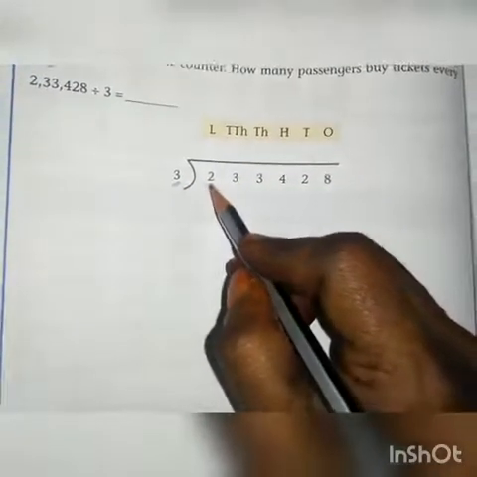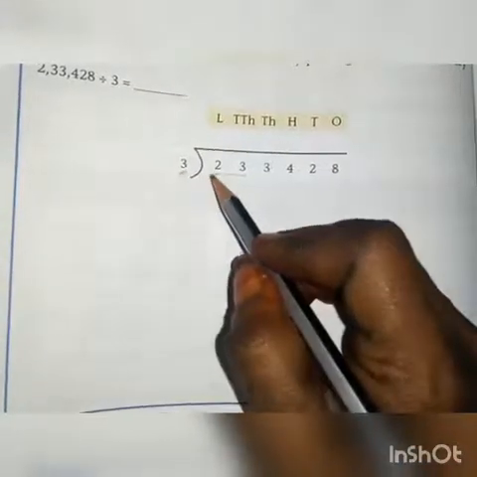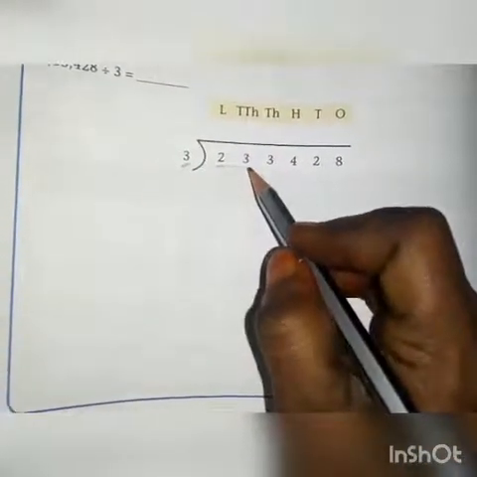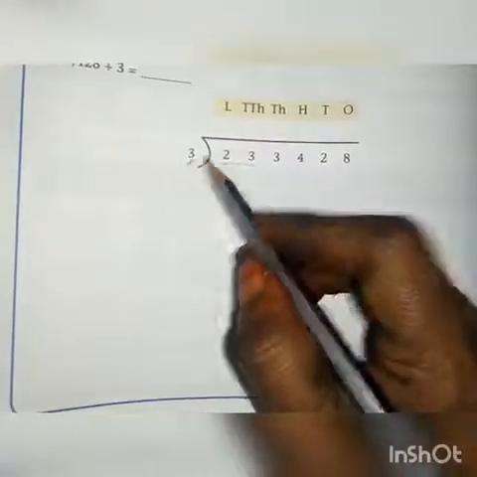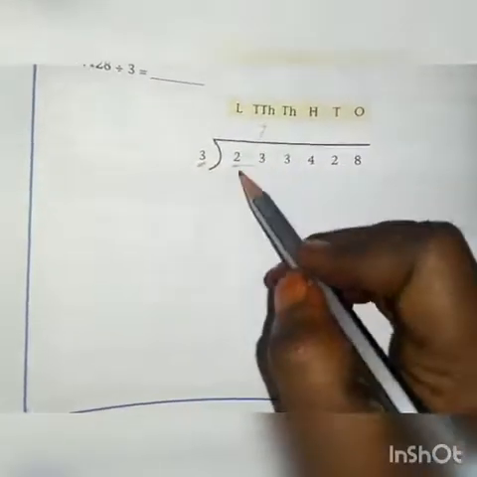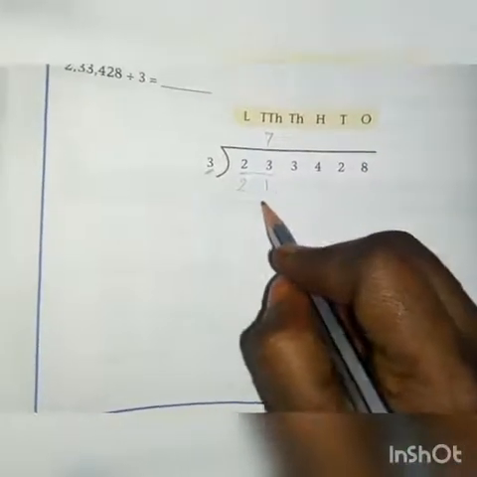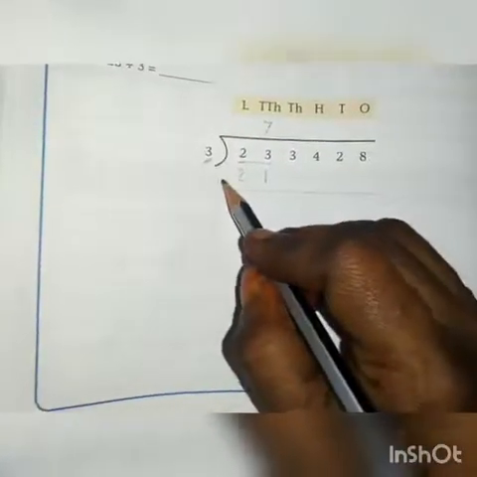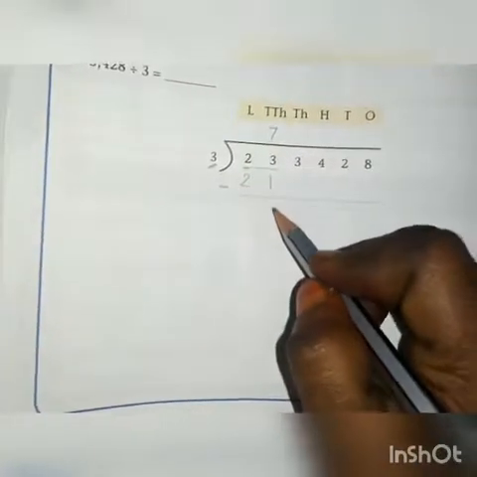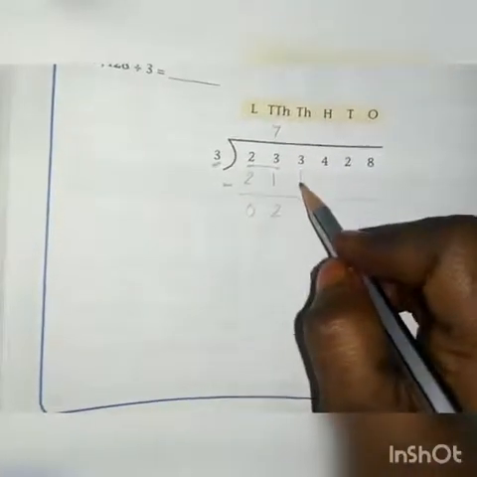Now we have to take 2 digits. If it is smaller than the divisor, then we have to take 2 digits in the dividend. 23. How many times will we get 23 from 3? 7 3s are 21. If we take 8 times, then we will get 24. So 24 is greater than 23, so we should not take 8 times. Now subtract these two. 3 minus 1, 2. 2 minus 2, 0. Now bring down the next number, 3.